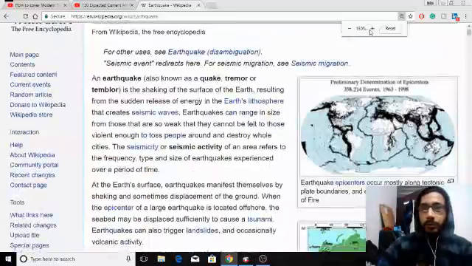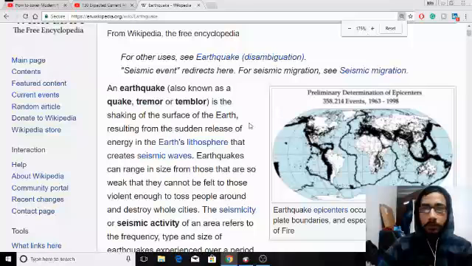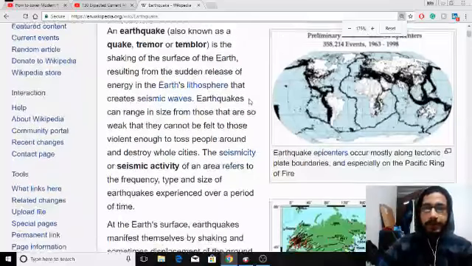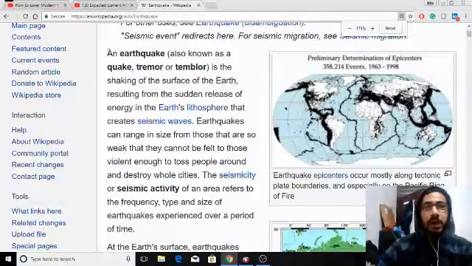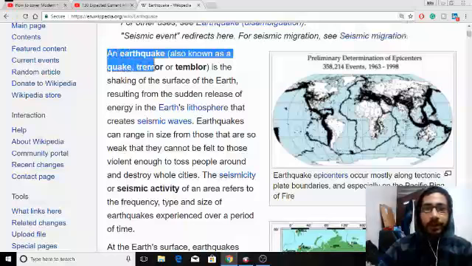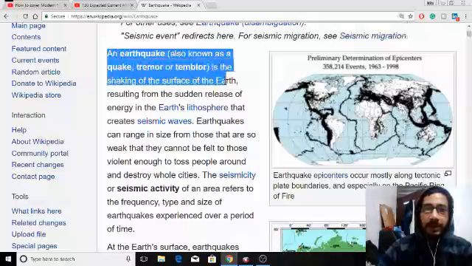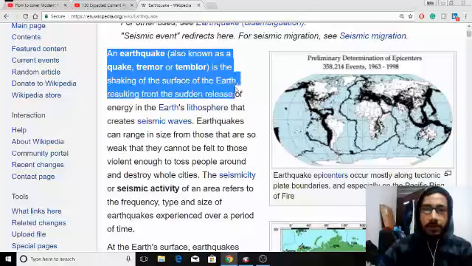First of all, what is an earthquake, right? The definition must be known to all, because in the UPSC examination you should know the basics first, right? An earthquake is also known as a quake or tremor, and it is the shaking of the surface of the Earth,